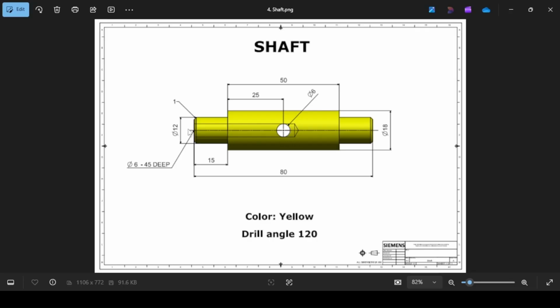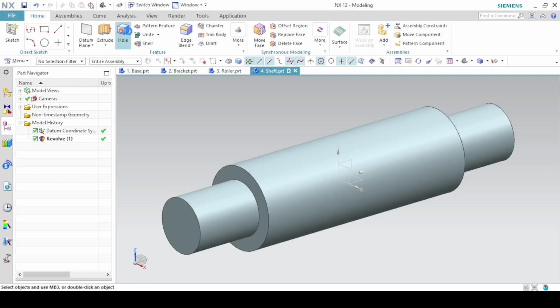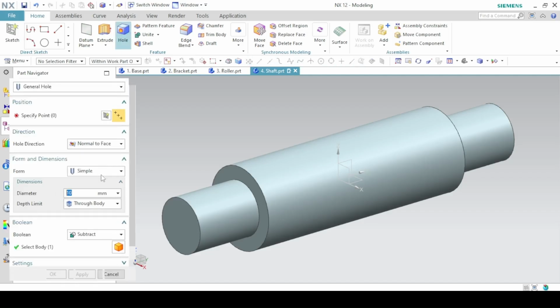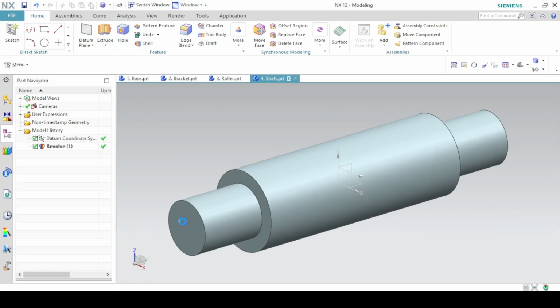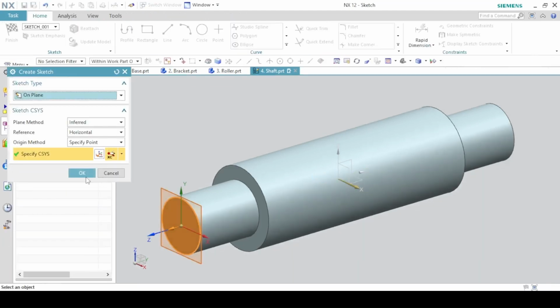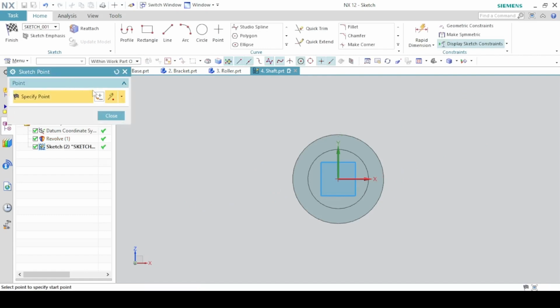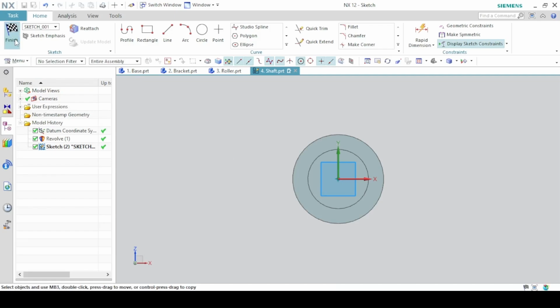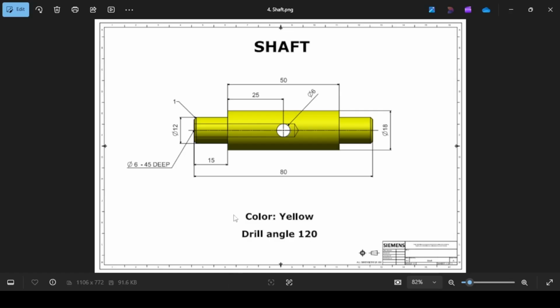You have a hole going through. This is a tipped hole. So use the hole feature. Sketch on this face for the center of the hole. So with the sketch point tool, place the center of the hole in this origin. The length of the hole is 45, which is written here, 45 deep, and a diameter of 6.